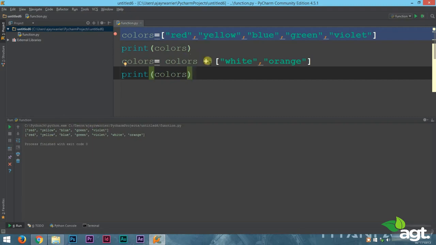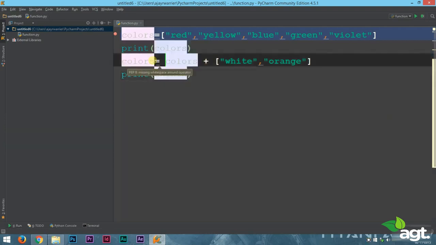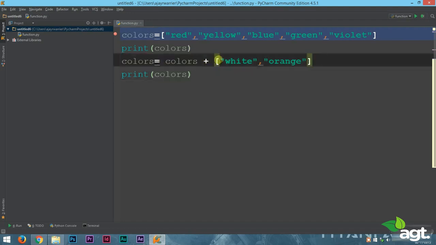That means by using the plus operator, you can add more elements to your list. What this line of code does is update our variable colors to colors plus, that means the elements already inside the list, plus two new elements, that is white and orange. So the plus operator can be used to combine the elements of a list. Just like in our string operations, where we combined different words using our plus operator, we can combine elements of a list using the plus operator. Very cool, isn't it? So that is all about operations on lists.